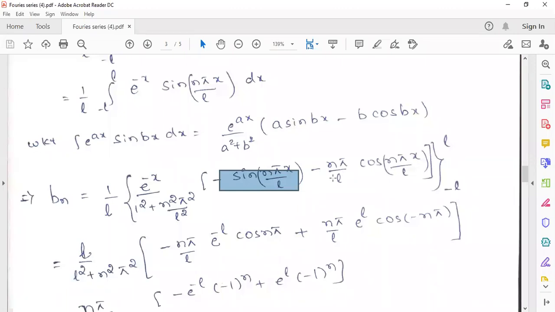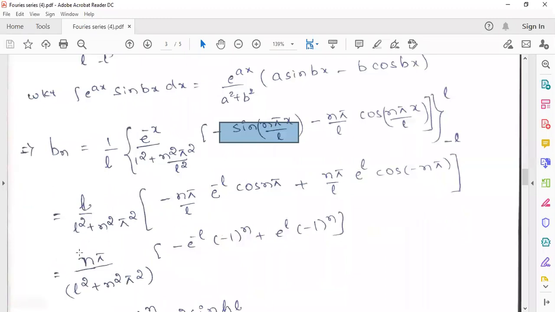In the second term, you can even take n pi by L constant outside and then apply. Otherwise, if you apply with that also, that's fine. So the upper limit will become minus n pi by L into e power minus L into cos n pi, and the lower limit will become minus of minus, which is plus n pi by L into e power L into cos of minus n pi. Now cos of minus n pi will be cos n pi only. Cos n pi means minus 1 raised to n.